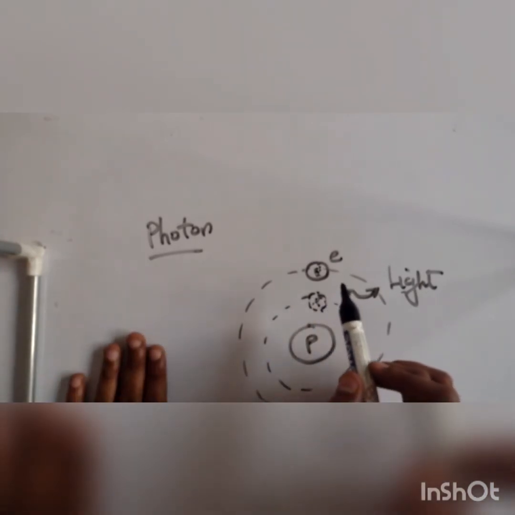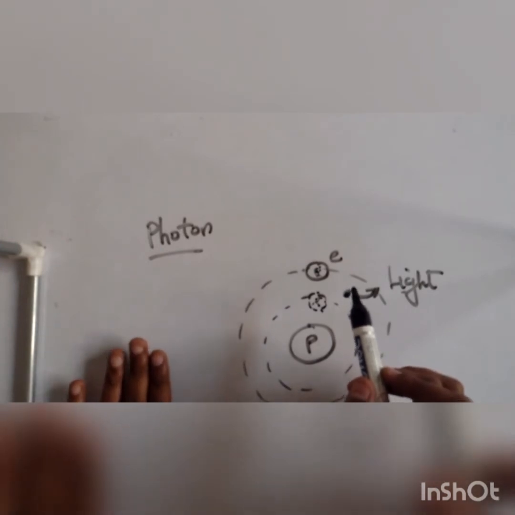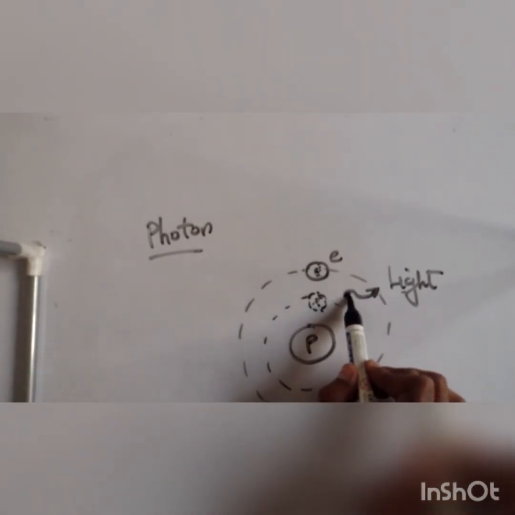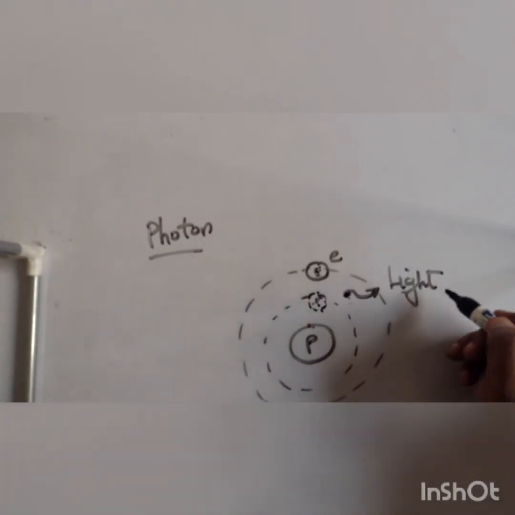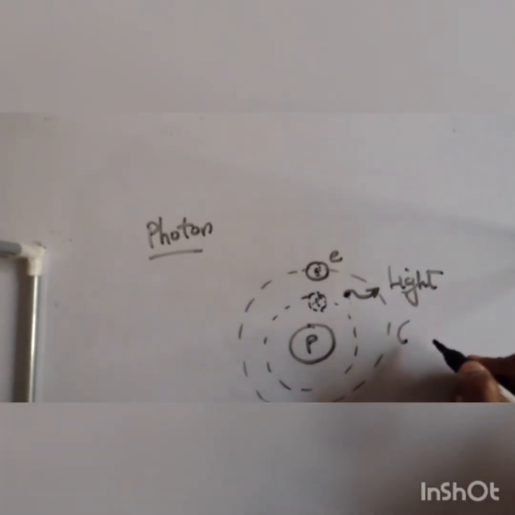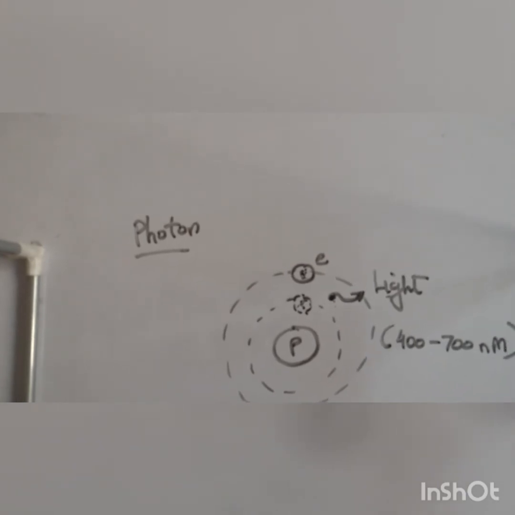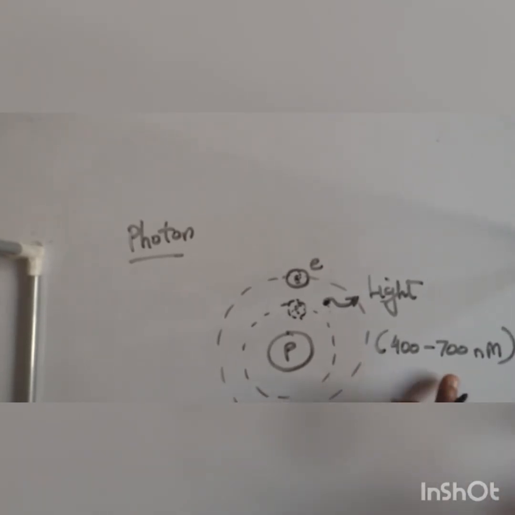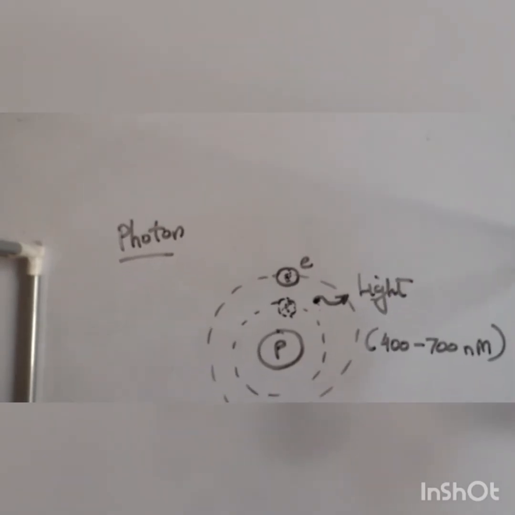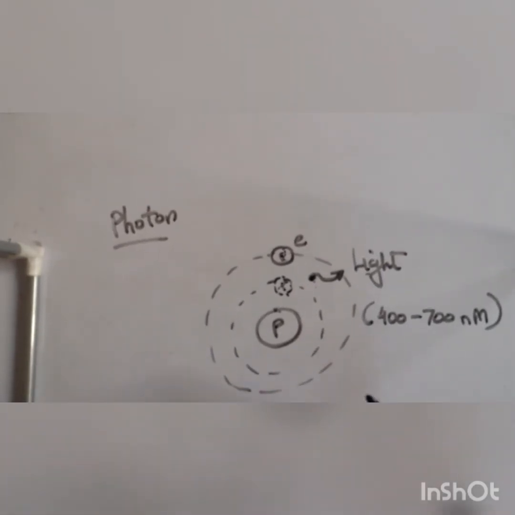What is the photon? That I already defined for you. It is massless and chargeless, but it is an elementary part of electromagnetic radiation. So this light will have a wavelength between 400 and 700 nanometers. As simple as that. If the light is between 400 and 700 nanometers, the human eye can easily detect it. If it is above 700 or below 400, the human eye cannot detect it. Are you following? So this was the answer for where exactly light comes from.